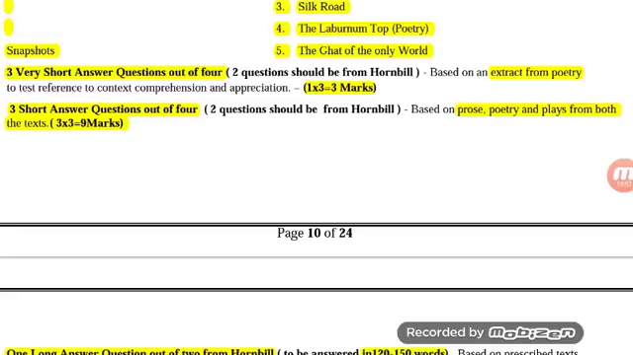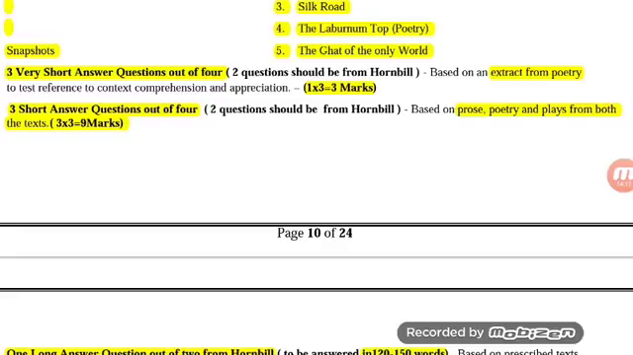They are specifically set from the poetry section of Hornbill. There will be a short extract from poetry, maybe of 5-6 lines, and based on that, there will be three either MCQs, multiple choice questions, or very short answer questions to be answered in about a sentence, each carrying 1 mark. So there will be 3 marks.